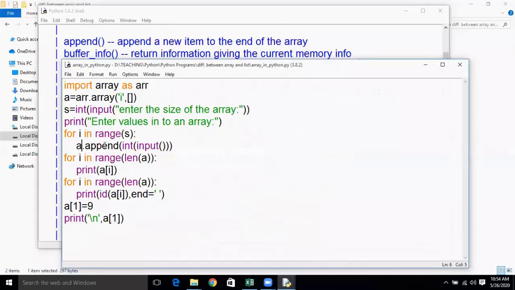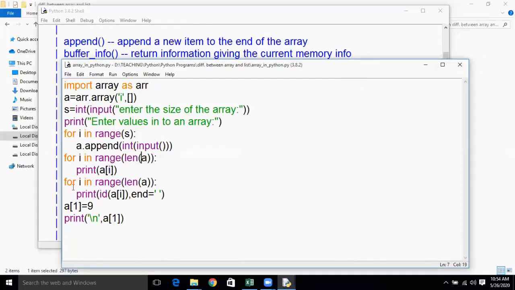Okay, after completely executing until the size of the array, you are coming out of it and you are trying to display them onto the screen by using an indexing mechanism, right? So here i represents an index. Initially the i value will be 0, so the 0th index value will be displayed onto the screen, then the first index, second index, until the length of the array.